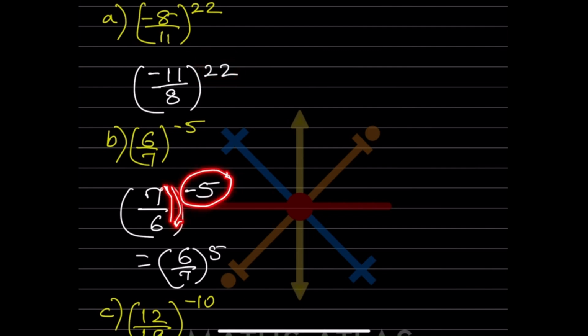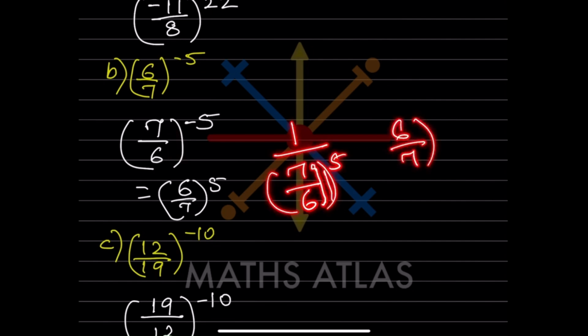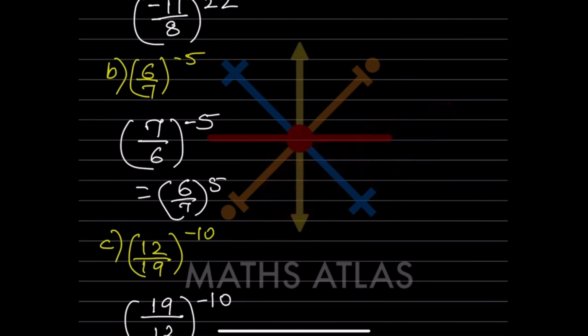So always this negative exponent should be converted to the positive one. So when we are converting it to positive, again this is going to be the flip over, that is going to be 1, or you can also write like this, 1 by 7 by 6 raised to 5, and then this is in the fraction, means you will write here 6 by 7 raised to 5. Both ways it's the same.